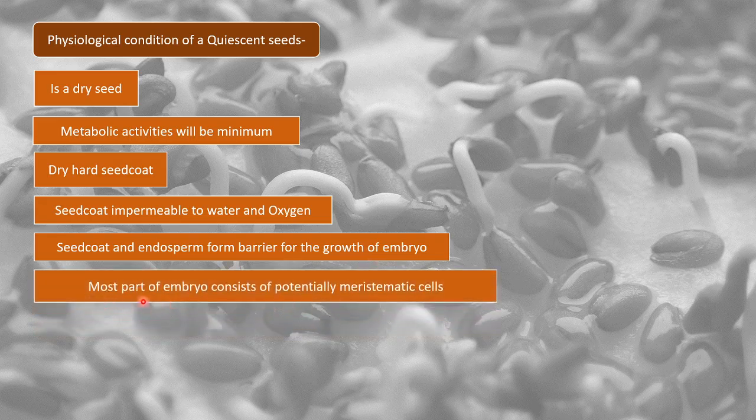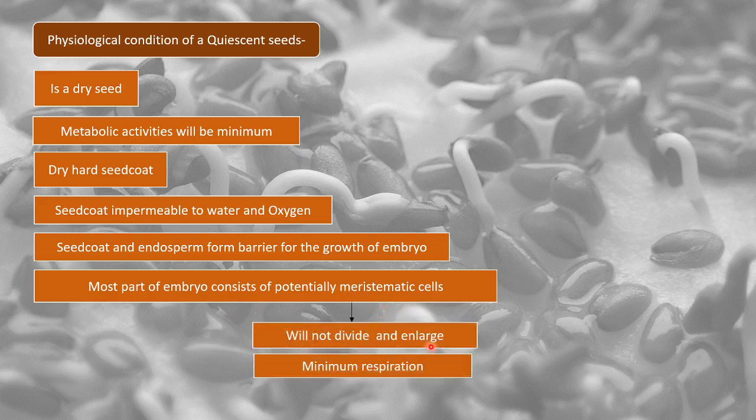Then this is a very important point, that most of the embryo consists of potentially meristematic cells. So the embryo actually consists of meristematic cells that are able to divide, right? But these will not divide and enlarge, and there would be minimum respiration. Though the embryo consists of meristematic cells, these are not going to divide and enlarge, and there would be minimum respiration, right? There would be minimum oxygen intake, due to which the quiescent seed development does not take place.